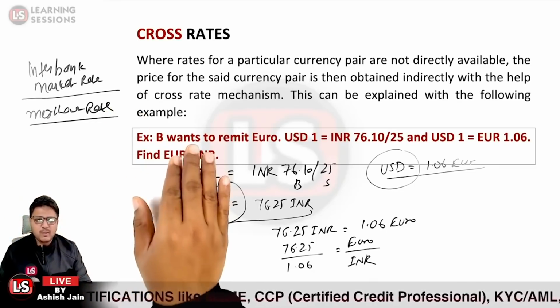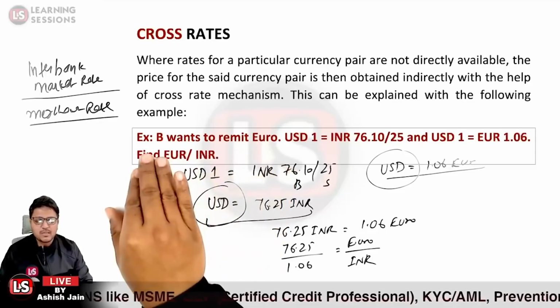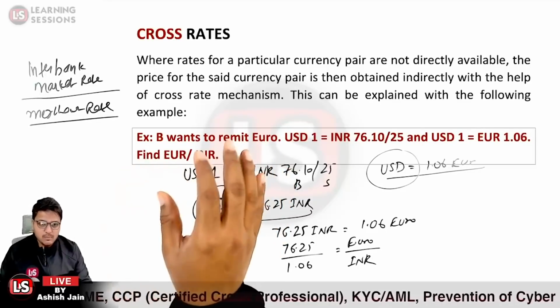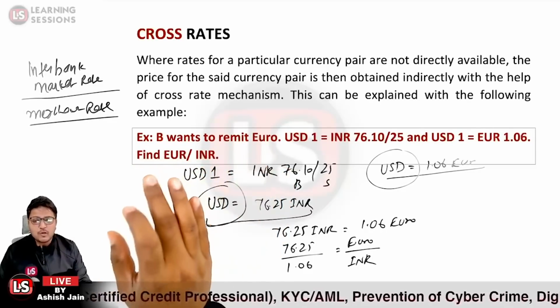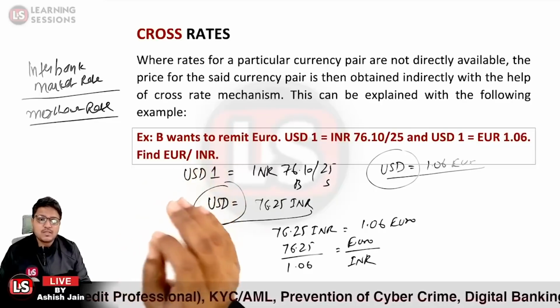So over here it was said that B wants to remit the euro. For that particular purpose, B has to purchase the euros. Now for that particular purpose, B needs to buy the USDs first of all.